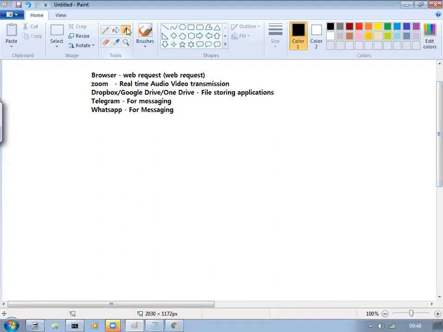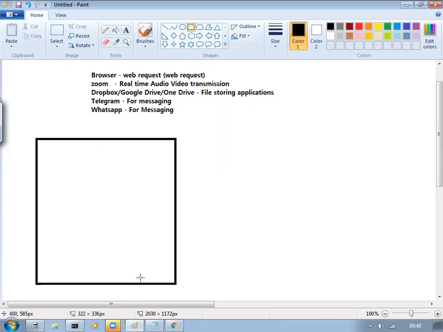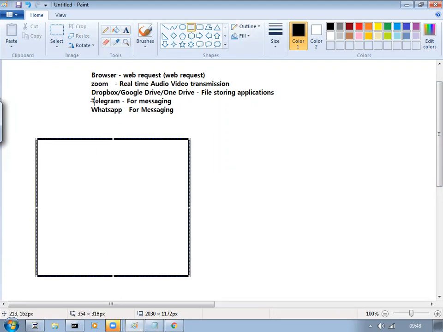Now, where does the application reside? In your phones, your laptops, your PCs. Let's take one PC or mobile or anything you consider. You have so many applications there.